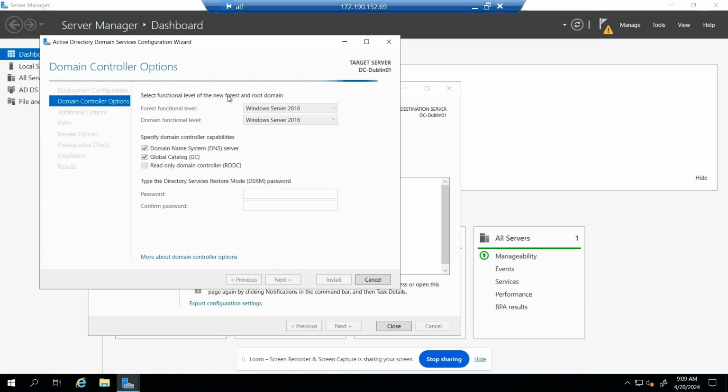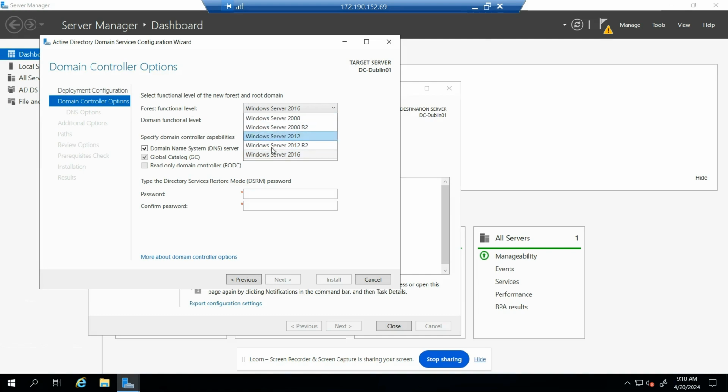Select the functional level of the new forest and root domain. We can leave this here. This is if you want to go back to an earlier Windows Server, but we'll leave it at that. Then specify the domain name system options. It's fine. Next, set a password for the Directory Services Restore Mode, just in case you're not able to log in or you forgot your password. This is like a backup password.